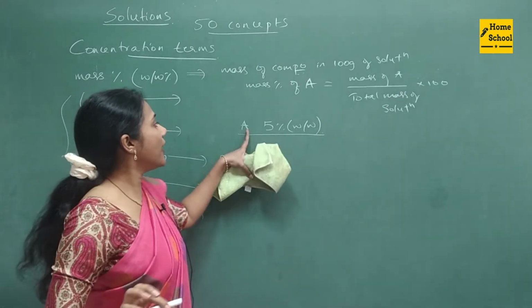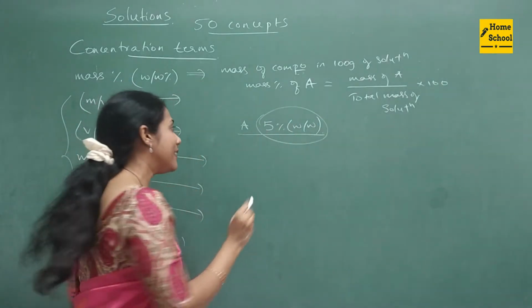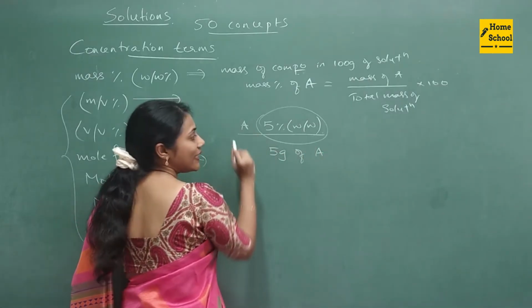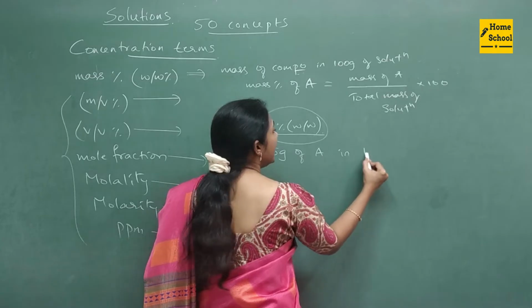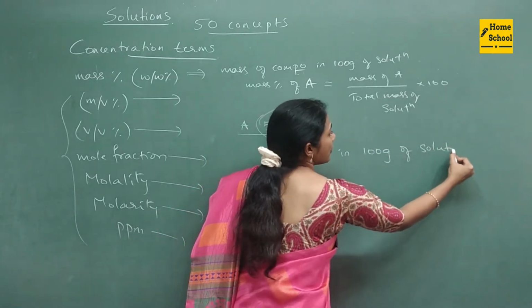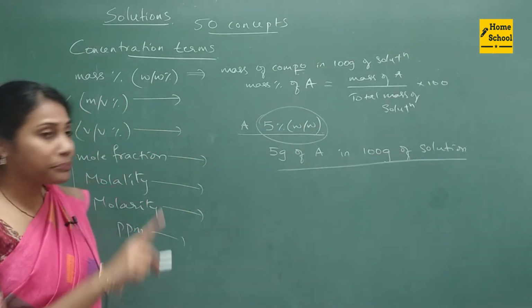So you should carefully understand what this 5% W by W means. It means 5 grams of this component A is present in 100 grams of solution. This meaning is very, very important to understand.